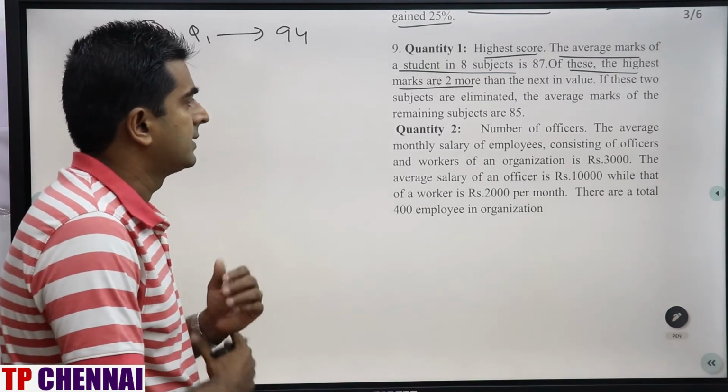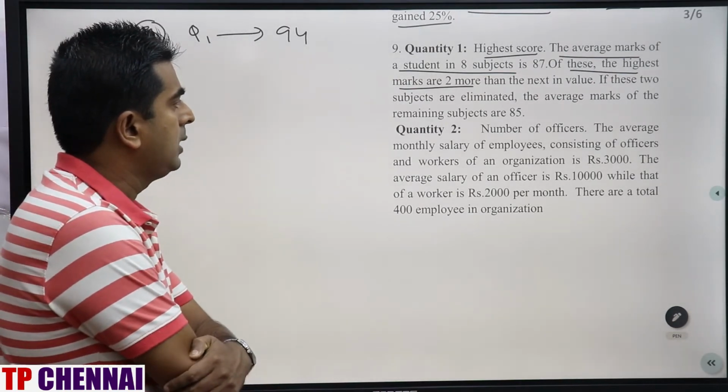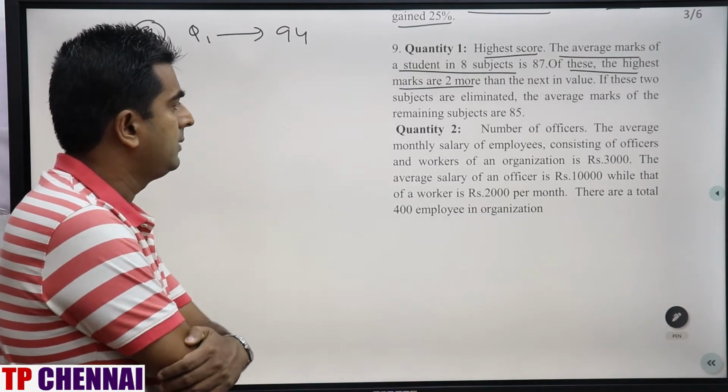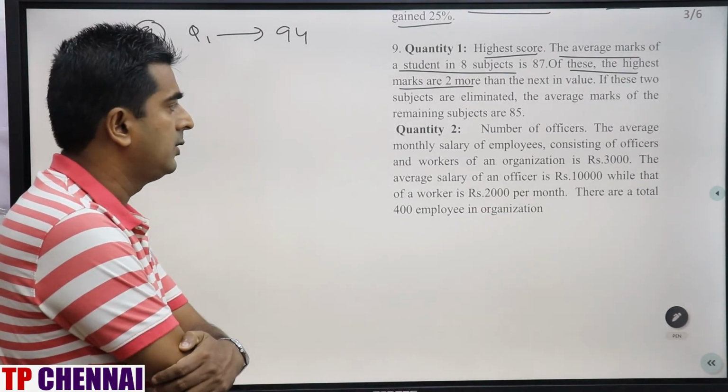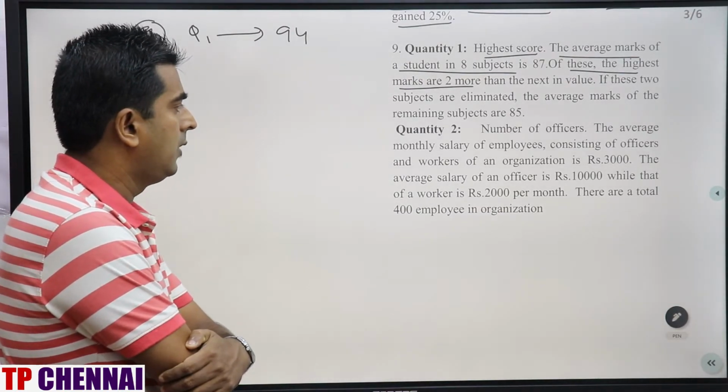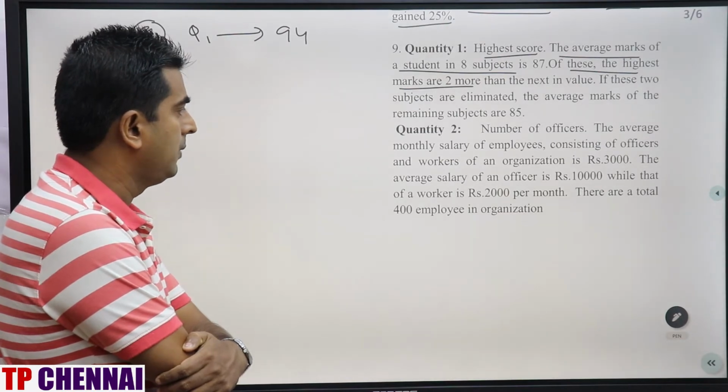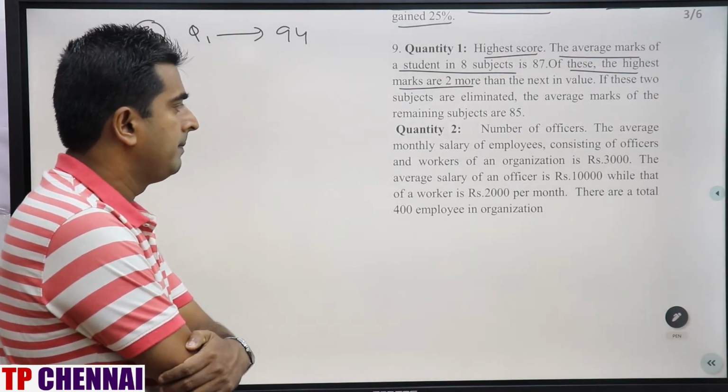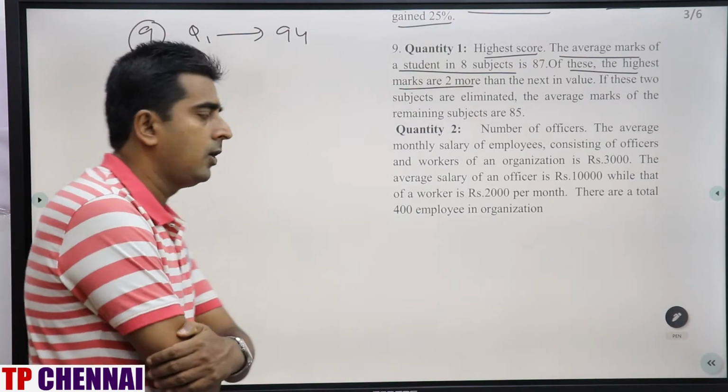Number of officers. The average monthly salary of employees consisting of officers and workers of an organization is rupees 3,000. The average salary of an officer is rupees 10,000, while that of a worker is rupees 2,000 per month. There are total 400 employees in the organization.